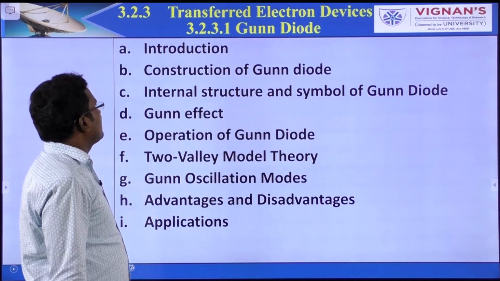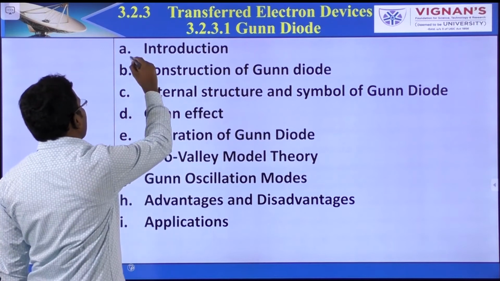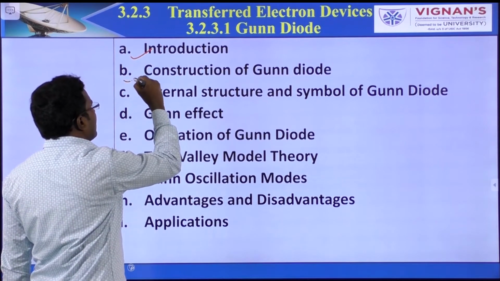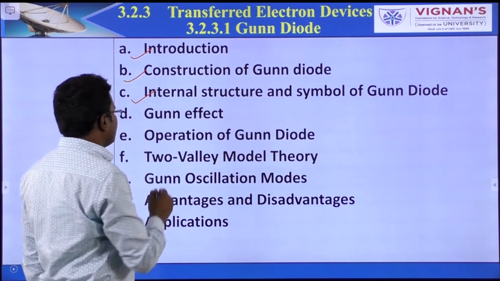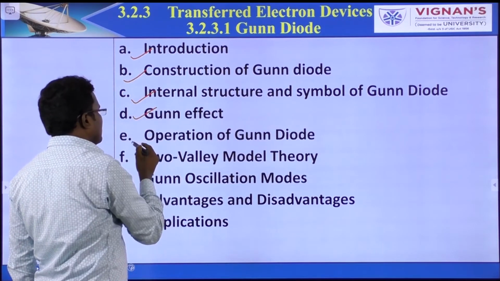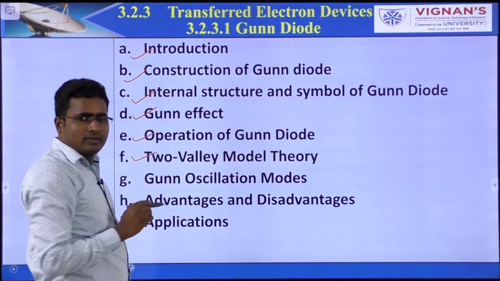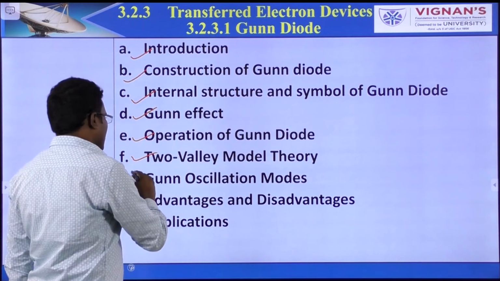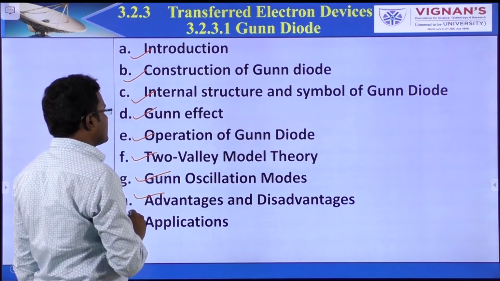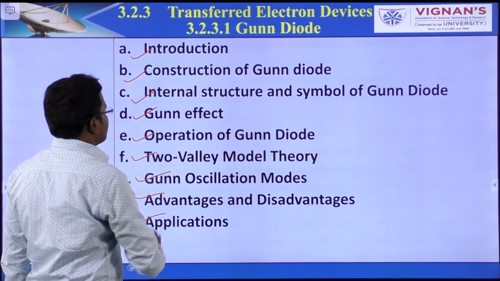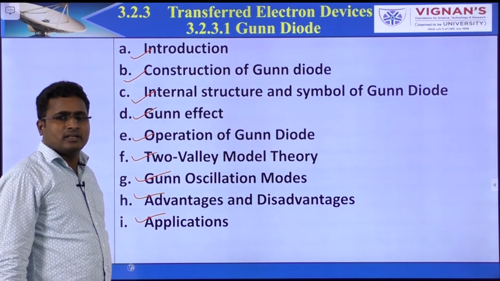This is the outline about the Gunn diode: introduction, construction of Gunn diode, internal structure and symbol of Gunn diode, Gunn effect, operation of Gunn diode, two-valley model theory, Gunn oscillation modes, advantages and disadvantages, applications. This is the outline we will discuss in this lecture.